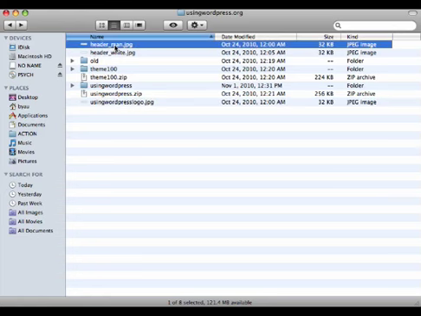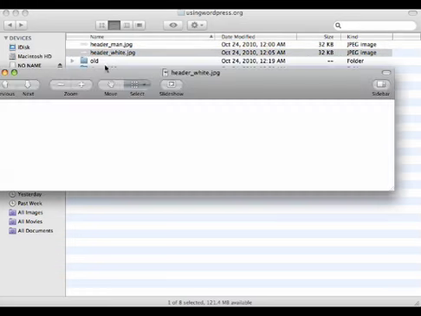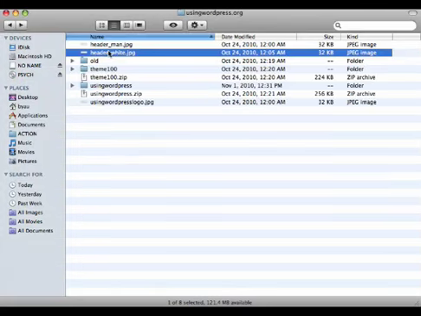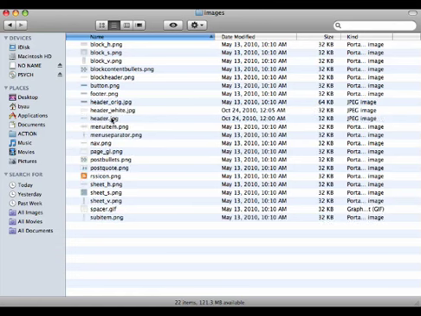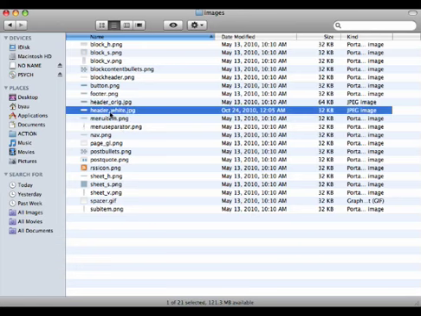So here's my prep work. Here is the header file with the logo. I called it header_man because there's a little man. And then I created the same version, just blanked out and white in my paint shop. So I'm going to take this header white version, copy, go back, and sorry for the sniffles again. There's my header white. I'm going to trash the header. I'm going to rename header white as header. Alright, cool. And then I'm going to upload this.